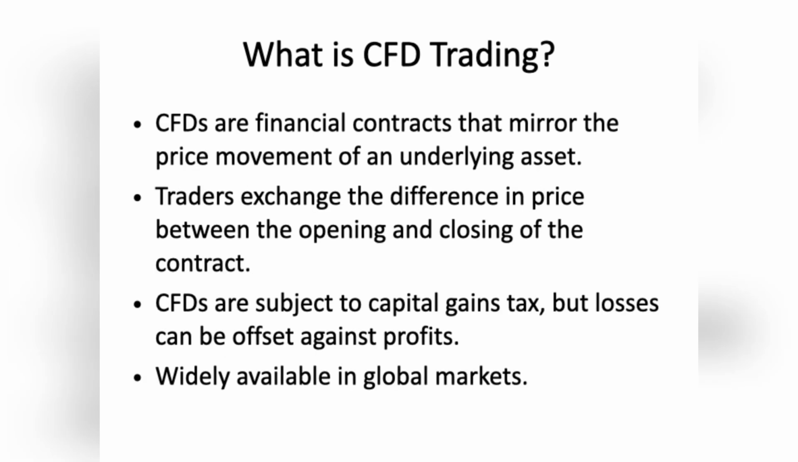Now, let's look at CFD trading, or contracts for difference. When you trade a CFD, you're entering a contract with your broker to exchange the difference in the price of an asset between when you open and close your position. CFDs let you trade global markets such as stocks, indices, commodities, currencies, and more, all from one platform. Unlike spread betting, CFD trading is usually subject to capital gains tax, but losses can be offset against profits.